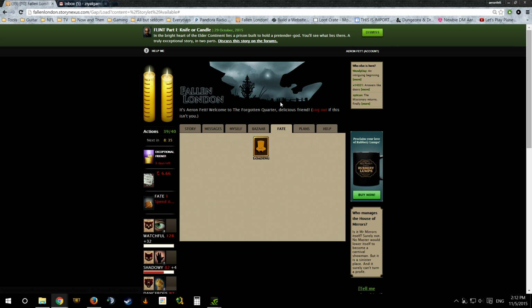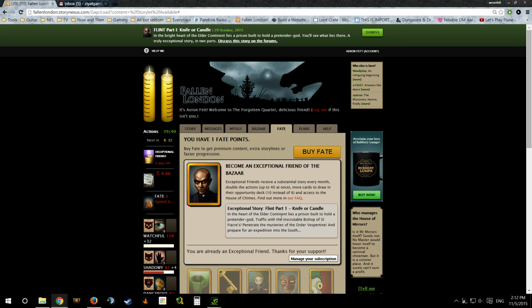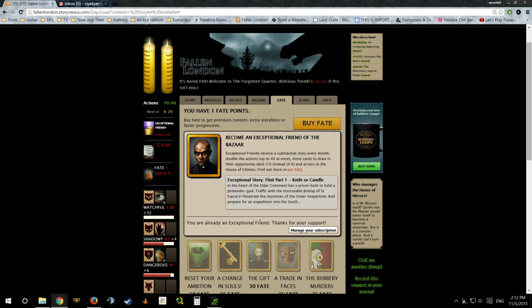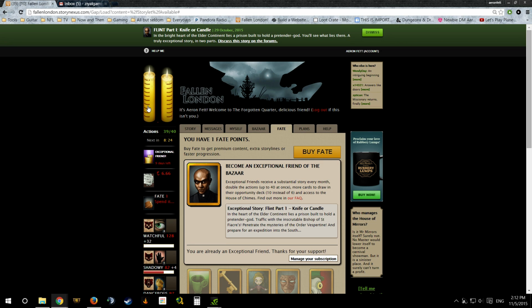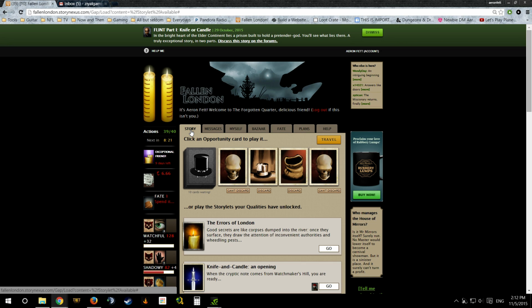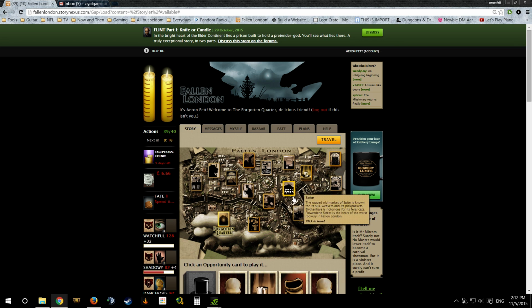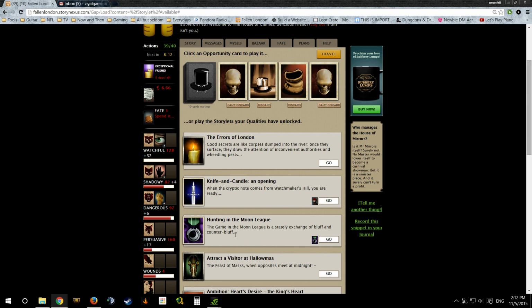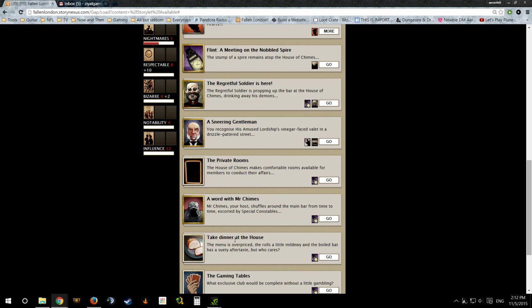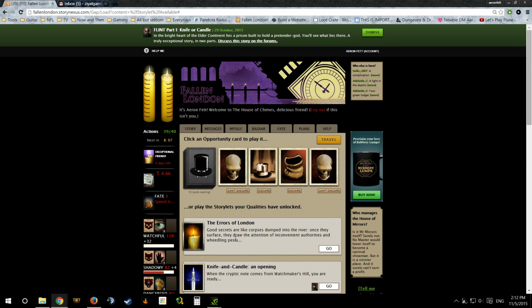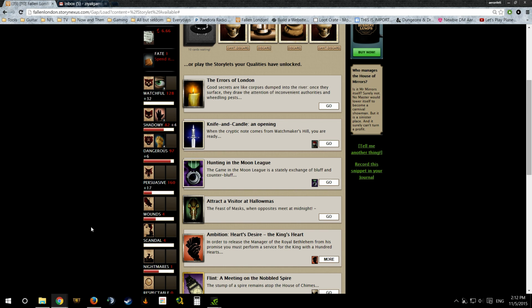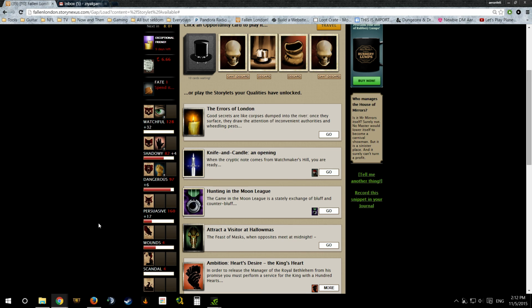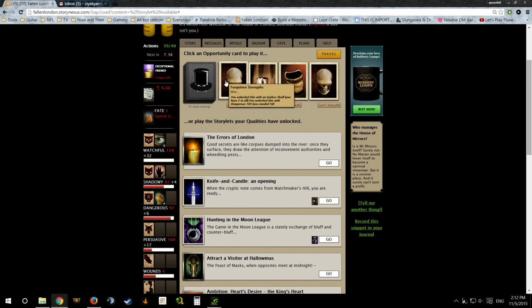It's $7 a month, or is it British, does it say it's in a different currency? I don't know. I already have it, but the point is that it's about $7 a month, and being an Exceptional Friend gives you access to this. Not only that, it gives you access to the House of Chimes, which is a little extra area that will provide you with lots of cool stuff. Now, I promise to show you guys what it's like for my main character. And here you go. Not a lot of this is going to make sense. Why do I have eyeless skulls that I can't discard out of my opportunity deck?